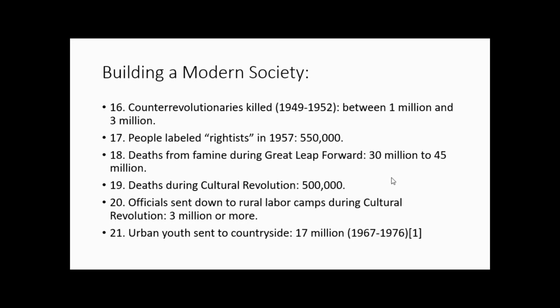And then a lot of the city youth, Mao thought that they could learn a lot by like going to the countryside and working on rice farms and that type of stuff. 17 million people from 1967 to 1976 during the Cultural Revolution.